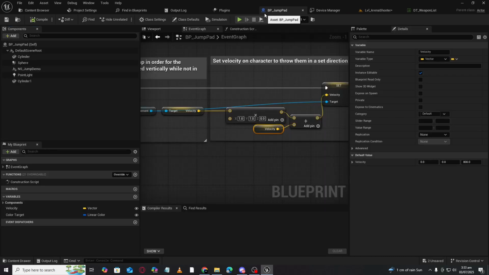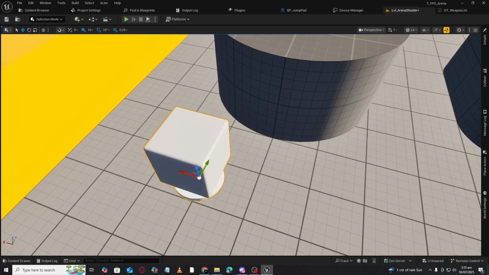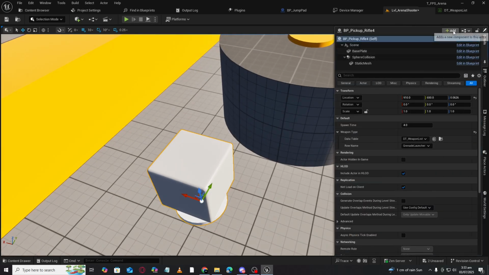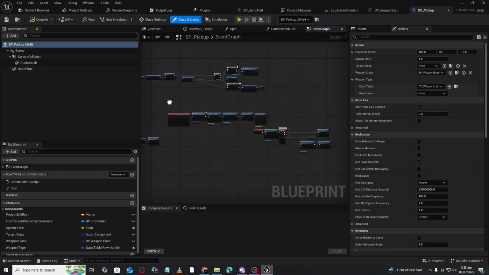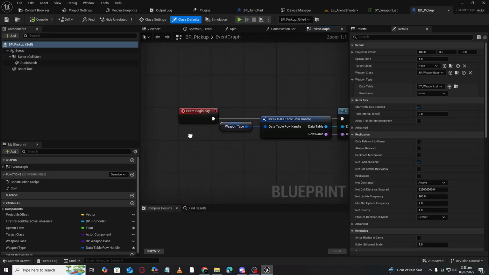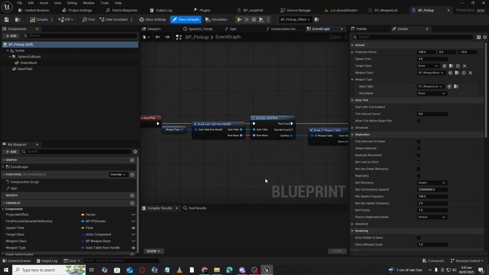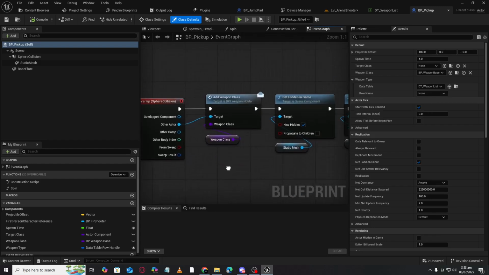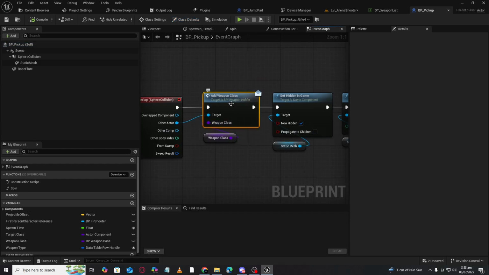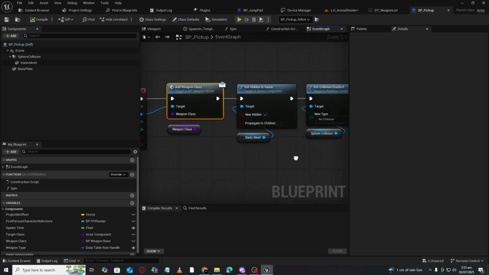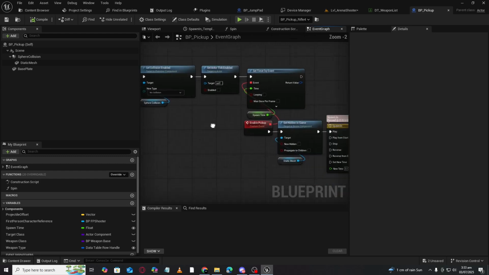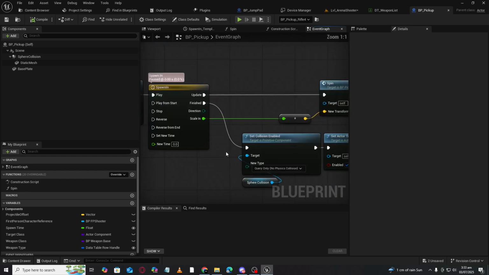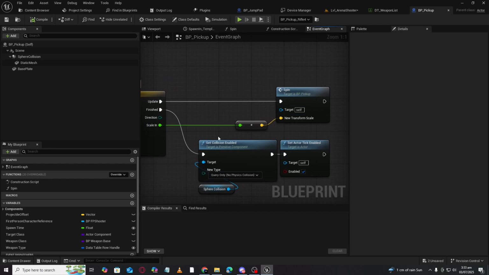And if we go back to our level, click here and open that blueprint, you can see we have a bunch of code here which is not difficult, very easy. In the begin play, whatever weapon type we select will be loaded here and shown. After that, whenever we collide, it will add that weapon class to your character. And after a 4-second delay, I think, it will spawn again.